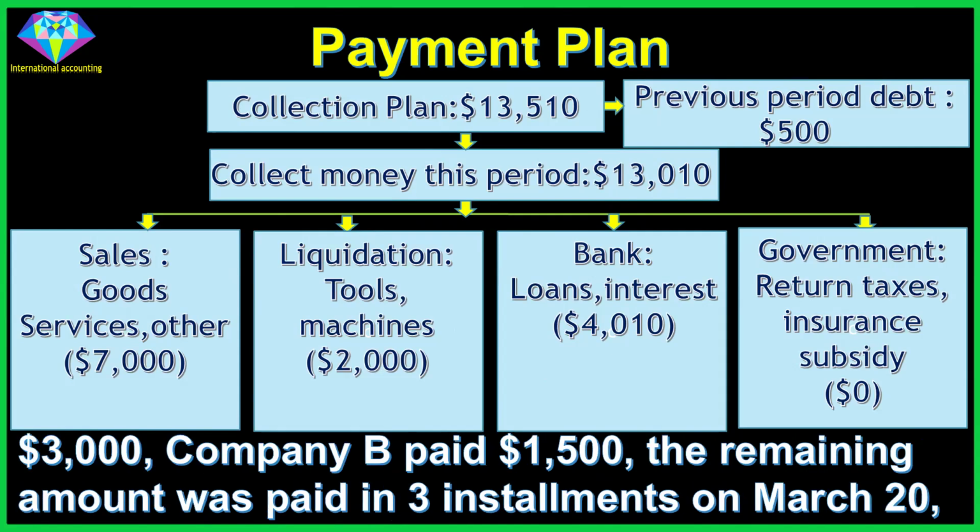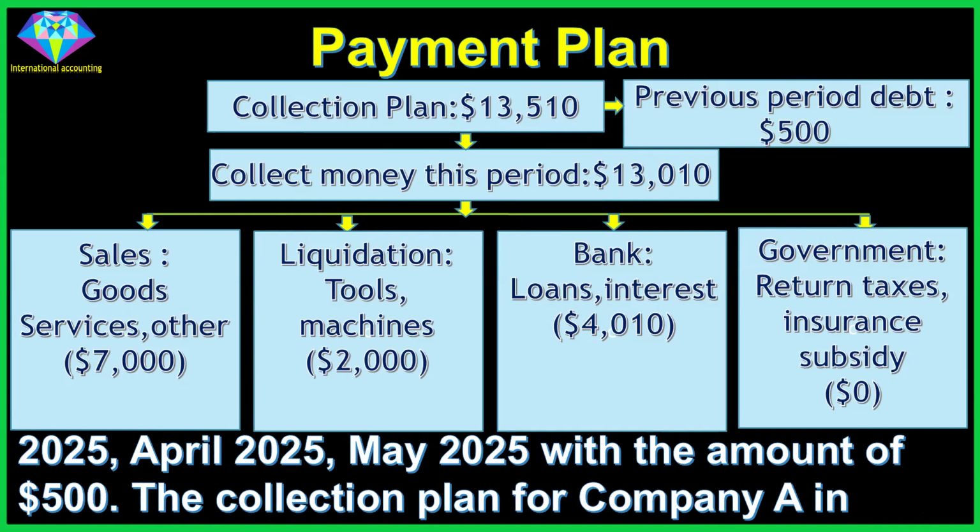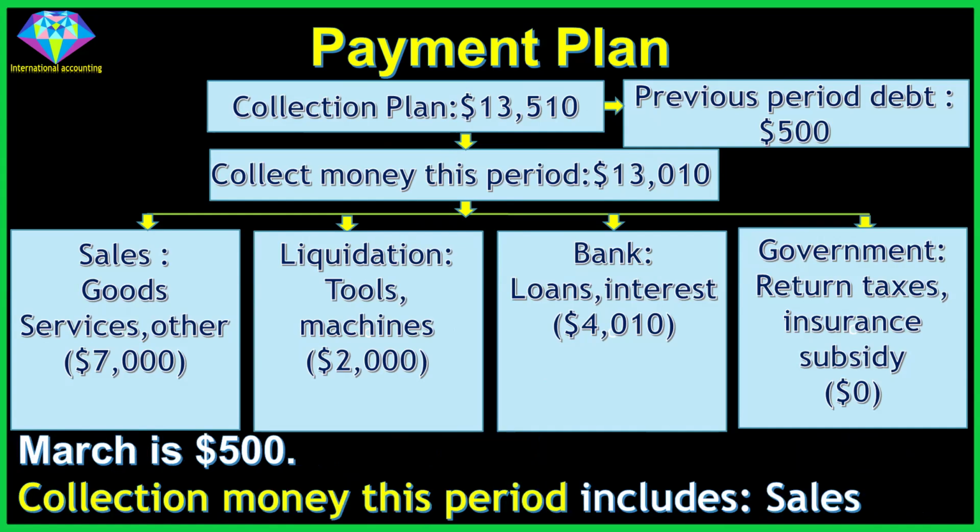Company B paid $1,500. The remaining amount was paid in 3 installments on March 20, 2025, April 2025, May 2025 with the amount of $500. The collection plan for Company A in March is $500.